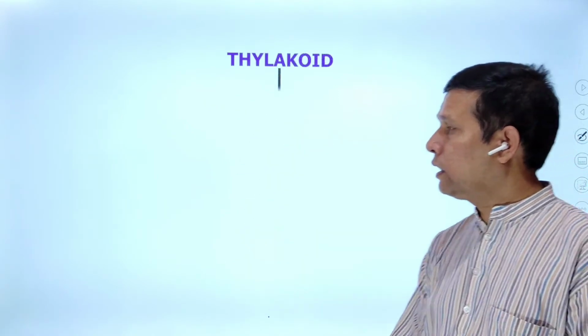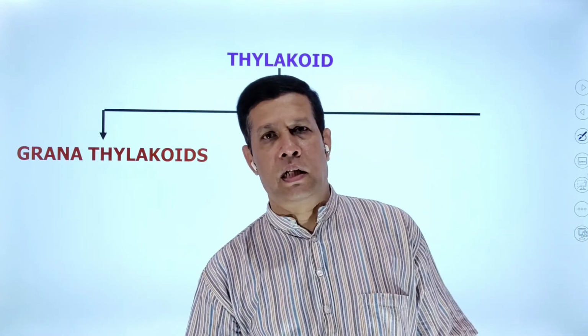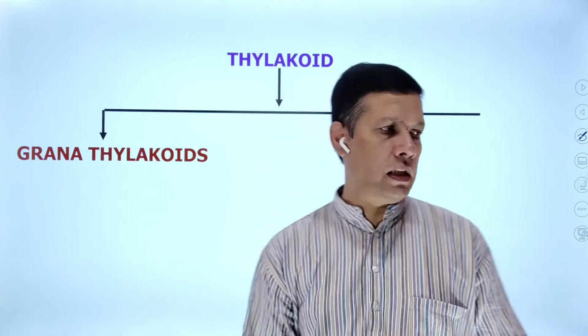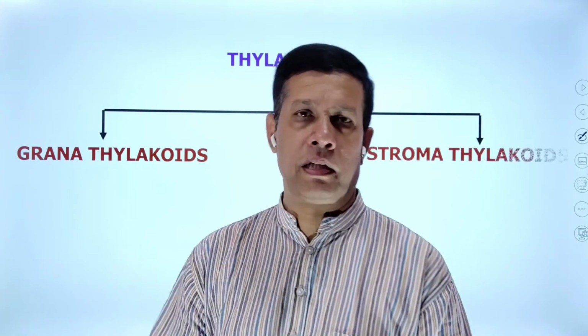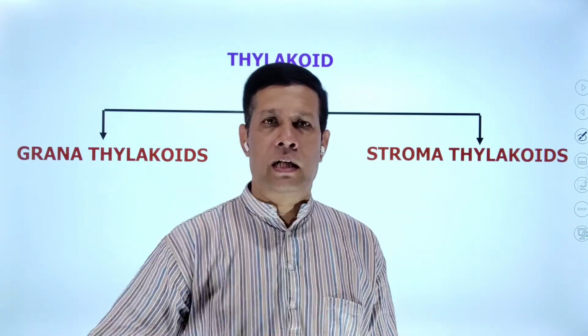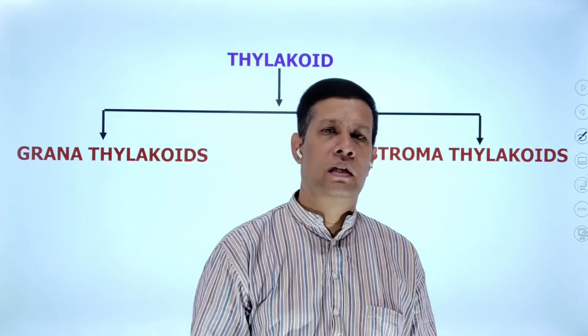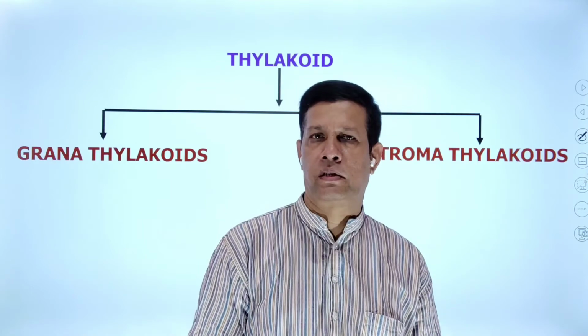When we observe these thylakoids, in the grana two types of thylakoids are present: grana thylakoids and stroma thylakoids. Grana thylakoids and stroma thylakoids together are called the grana of the chloroplast.